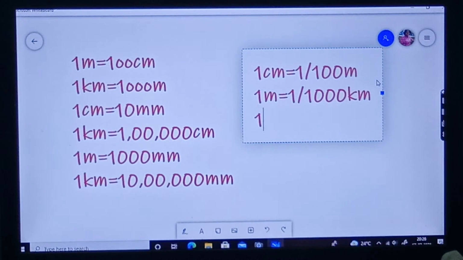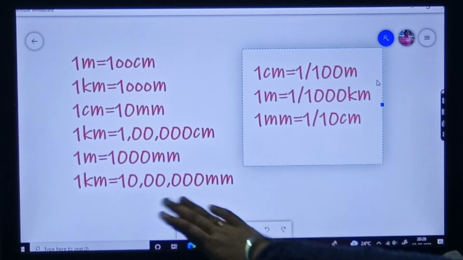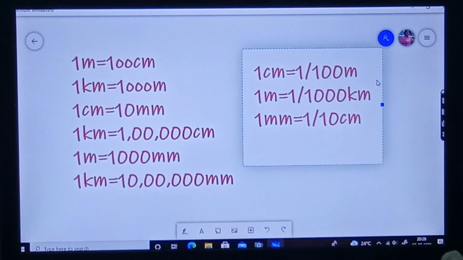10. So 1 millimeter is equal to 1 by 10 centimeter. Next, 1 kilometer is equal to, same, all will come in the reverse order. All will come in the reverse order. You can write down. Okay.